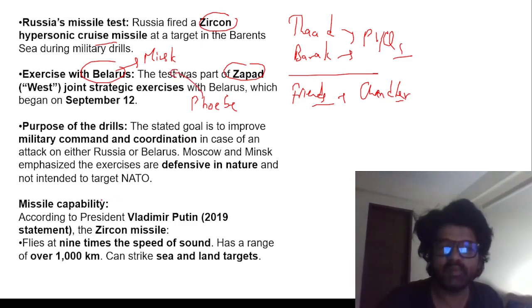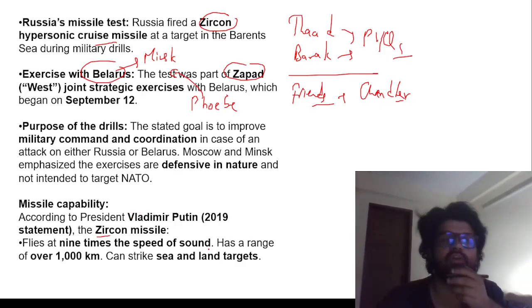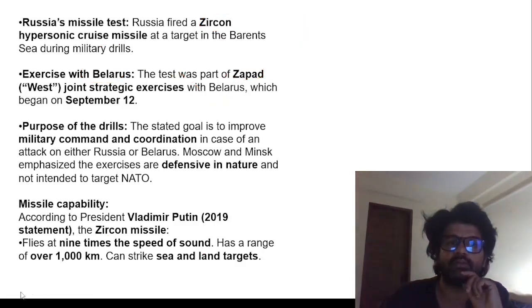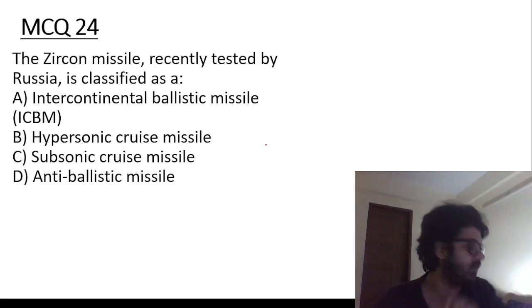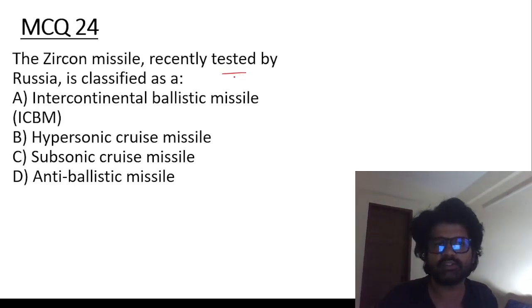So again, do remember what is important here. Zircon, what kind of missile it is, associated with which country, what is hypersonic, what is cruise missile, what is Zapad exercise. All these are important things from exam perspective. Now let's solve some questions and become a really good boy or really good girl. Guys, please be serious, okay? Zircon missile recently tested by Russia is a hypersonic cruise missile.